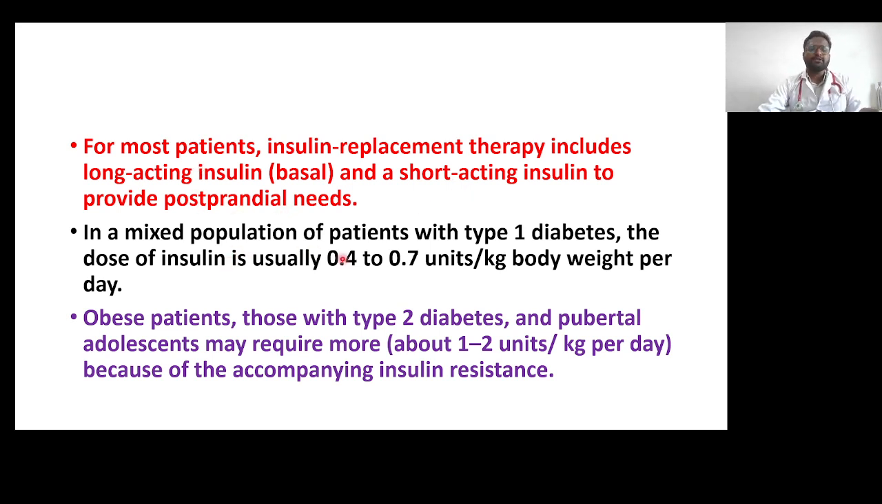So in a mixed population of patients with type 1 diabetes, what is the dose of the insulin? The dose of the insulin is usually 0.4 to 0.7 units per kg body weight per day. But obese patients, those with type 2 diabetes, and pubertal adolescents require more insulin. For example, the dose is about 1 to 2 units per kg per day because of the accompanying insulin resistance. These people have insulin resistance, so we have to increase the dose to 1 to 2 units per kg per day.